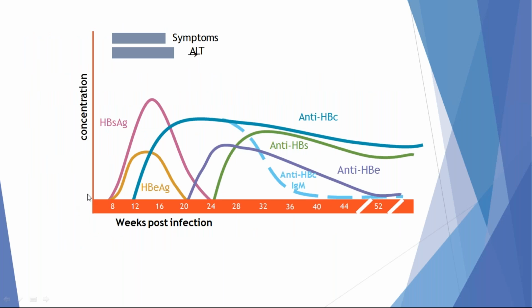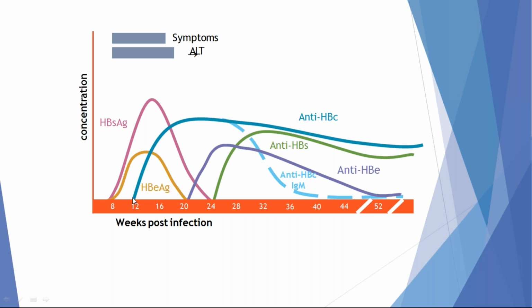This is the natural course, the graphical representation of the appearance of antigens and antibodies in a patient with hepatitis B viral infection. The first antigen to appear in the blood is HBsAg, followed by HBeAg. HBeAg means envelope antigen, and HBsAg means surface antigen. Within 8 weeks, there is appearance of HBsAg and HBeAg.